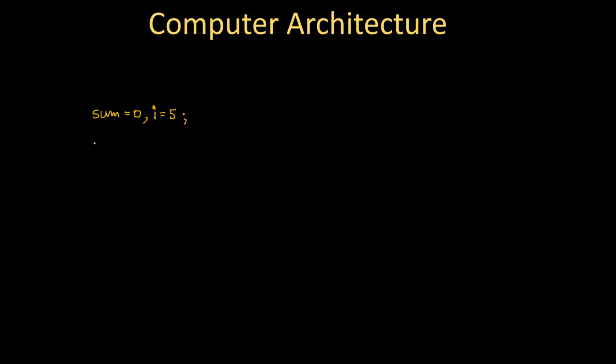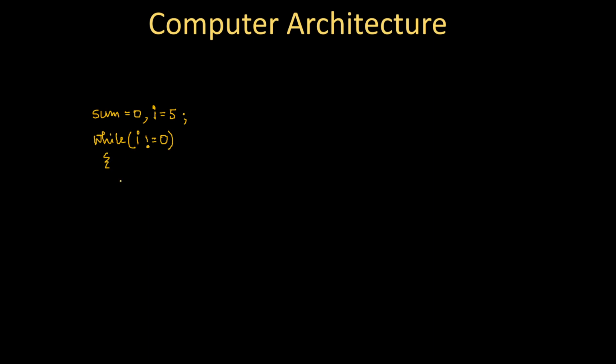So if we start with a while loop as an example of an entry control loop, I can design a loop something like while i is greater than 0, or rather while i is not equal to 0.